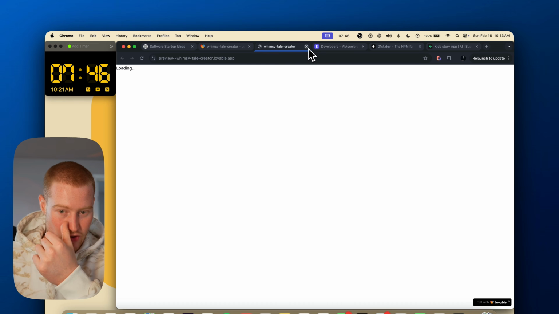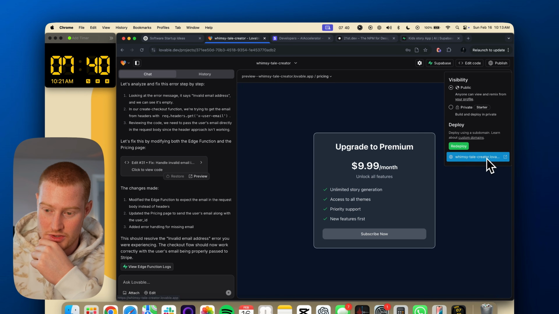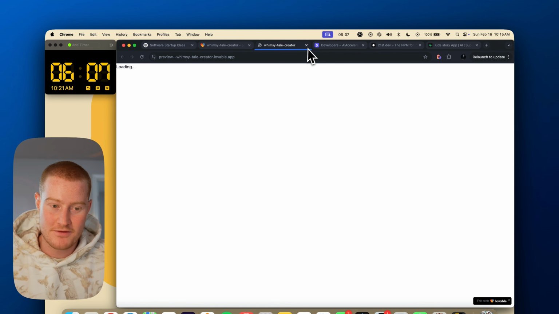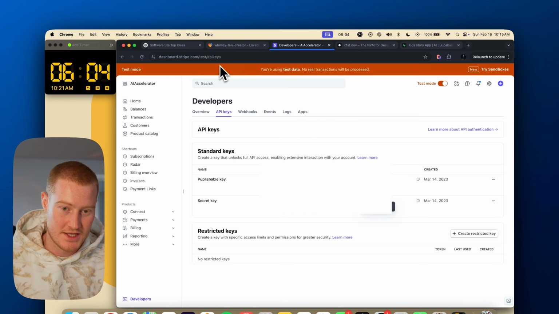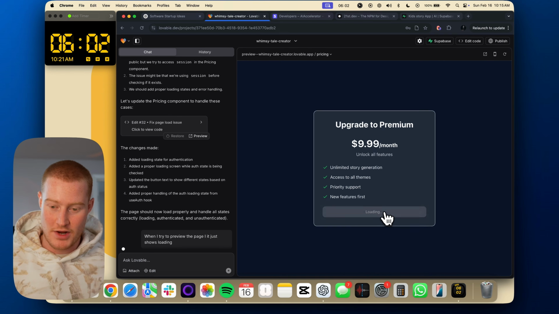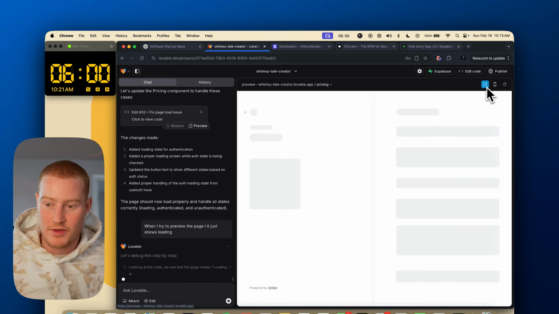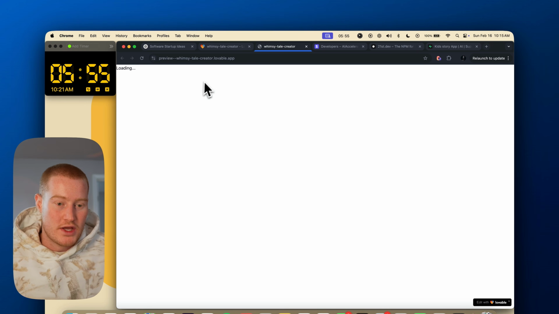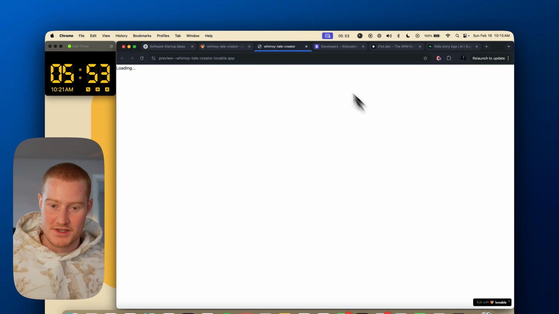And then once that's deployed, I believe I should be able to test out the Stripe. So, okay, I'm running into errors I've never run into. It's very unfortunate that it's happening during this video. For whatever reason, I cannot load the preview tab or the preview page because when I do, it just says loading. It should pop up here. I've never had this issue before.